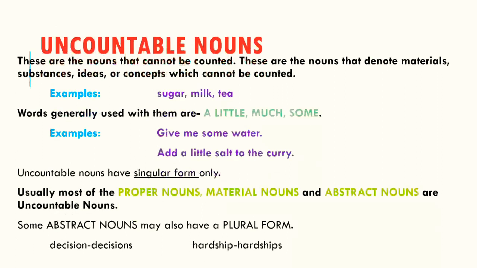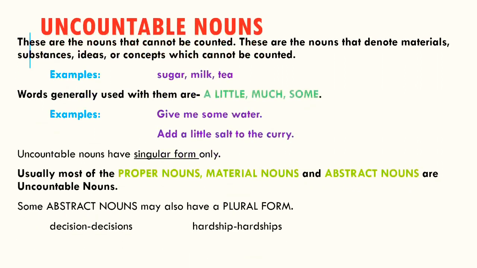Next, uncountable nouns. These are the nouns that cannot be counted. These are the nouns that denote materials, substances, ideas, or concepts which cannot be counted. For example, sugar, milk, tea. We cannot count these things. Words generally used with them are a little, much, some. For example, give me some water. Add a little salt to the curry.